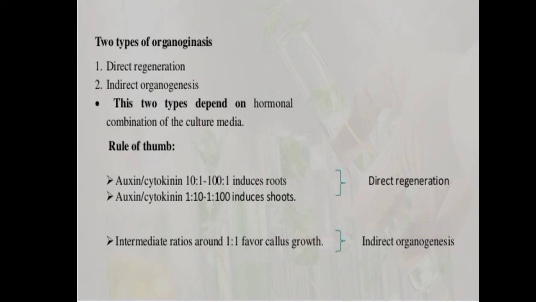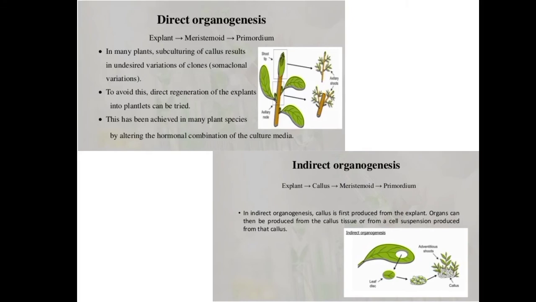So what is direct organogenesis? Here you can see from the explants, it is producing the meristemoid. Meristemoid means a small triangular stomatal cell that functions temporarily as a stem cell in the meristem.